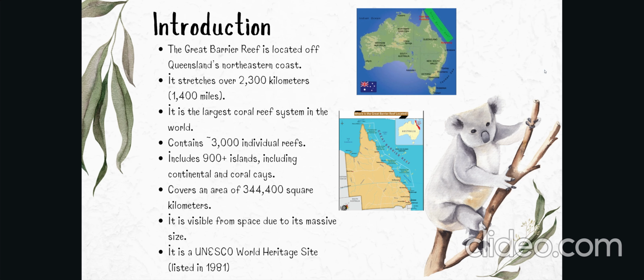Introduction. So you must be wondering what the Great Barrier Reef is. The Great Barrier Reef is located off Queensland's northeastern coast, and it goes for around 2,300 kilometers, as you can see on the map, which is around 1,400 miles. It is the largest coral reef system in the entire world, which contains more than 3,000 individual reefs, including 900 plus islands and continental coral cays, covering an area of 344,400 square kilometers.